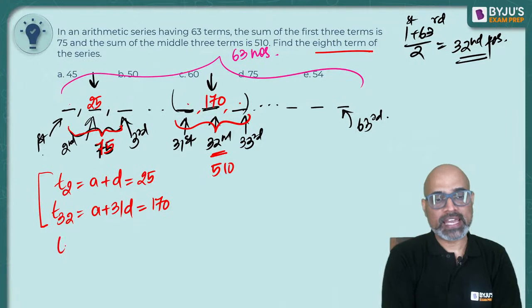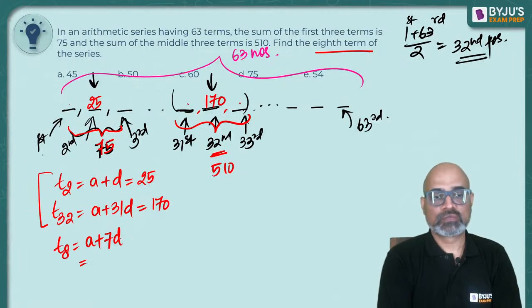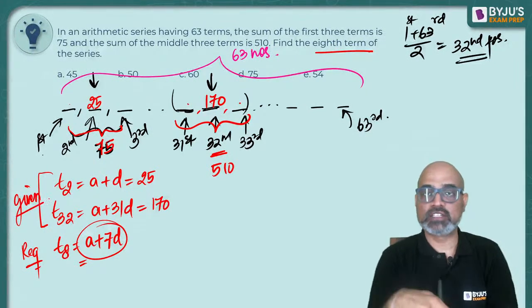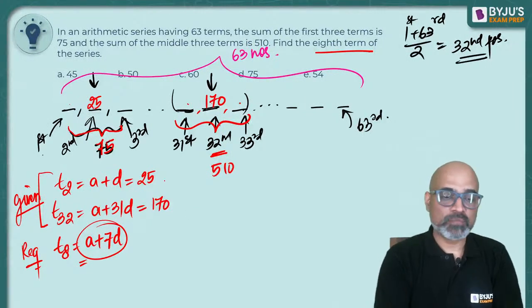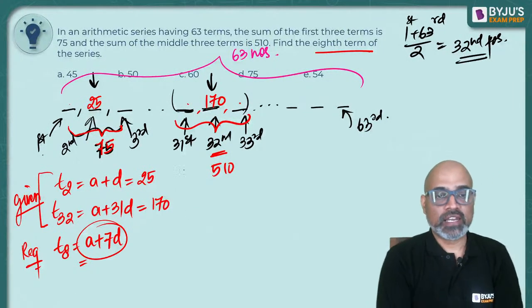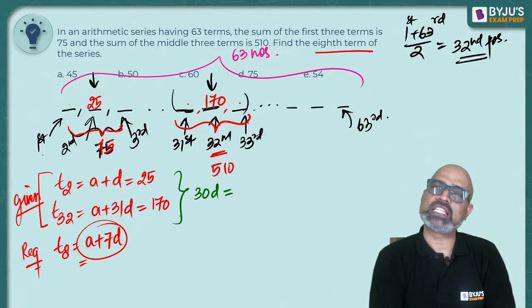We want the 8th term, as in A plus 7D. This is our requirement, and this is what we know. In other words, this is what is given to us. So let's do one thing. Let's solve this. If I subtract, can I say 30D is equal to 170 minus 25? What is 170 minus 25?